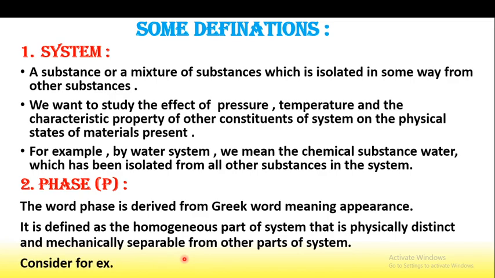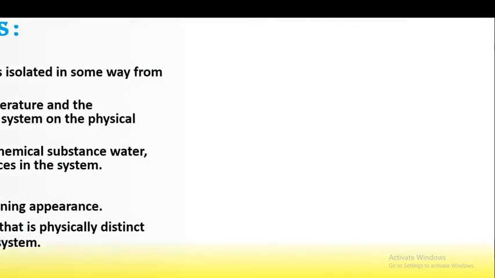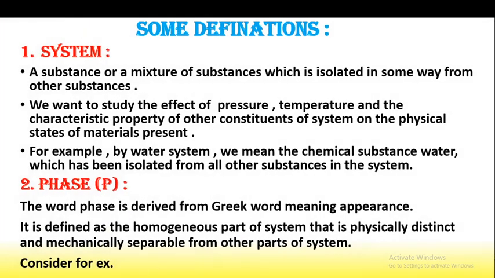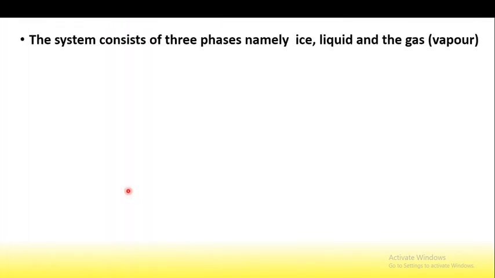Consider for example ice, water and water vapor. In this system, we can separate the ice cubes from liquid water, and the gas escapes into the atmosphere. So this is the second terminology, that is the phase, denoted by the symbol capital P. The system consists of three phases in the example of ice, water and vapor, that is ice, liquid and gas.